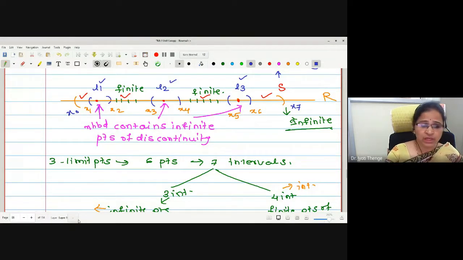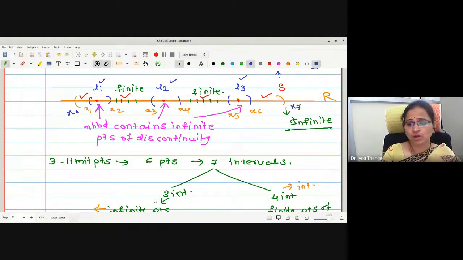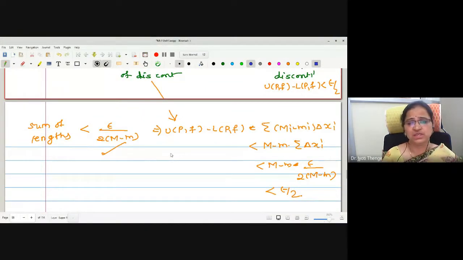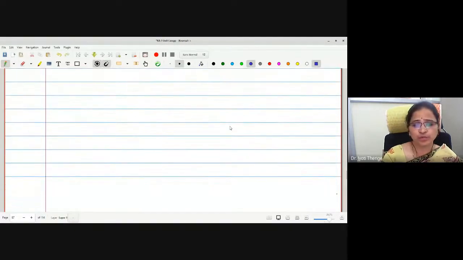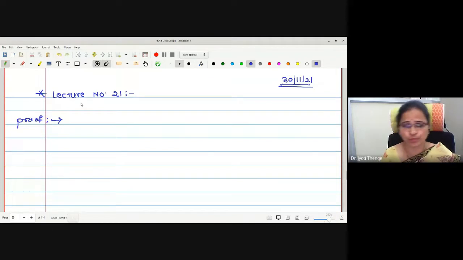Already we have proved that if the function has finite points of discontinuity, then it is integrable. Therefore, one can arrange the contribution to the difference UPF minus LPF by these subintervals to be less than epsilon by 2. Same logic as the previous theorem. Here I have explained earlier. Let me write the proof of this corresponding theorem. The statement we have written already. I am writing the proof now.